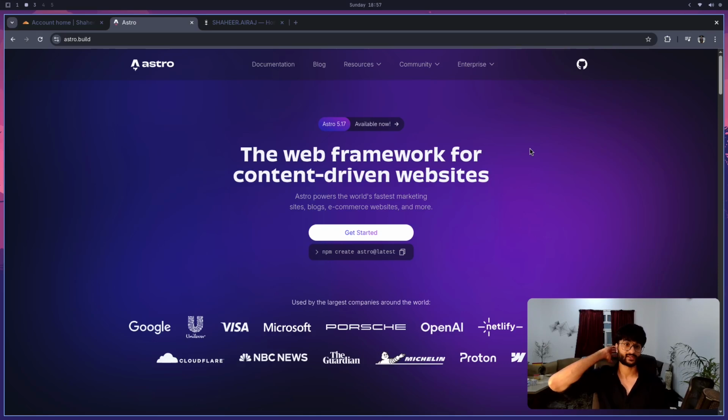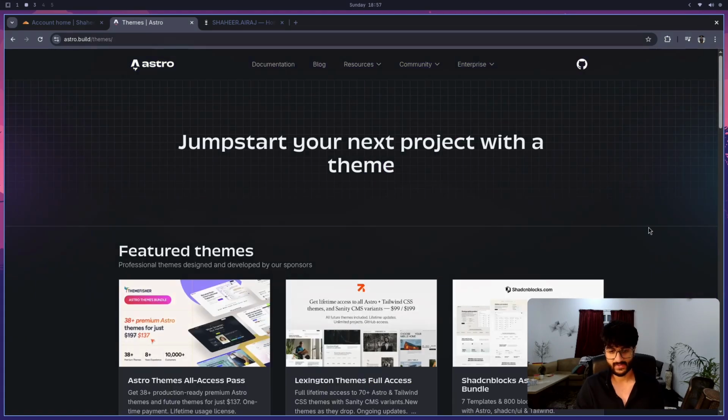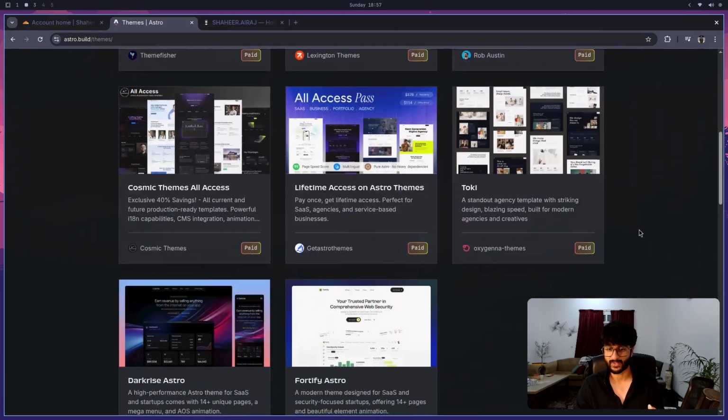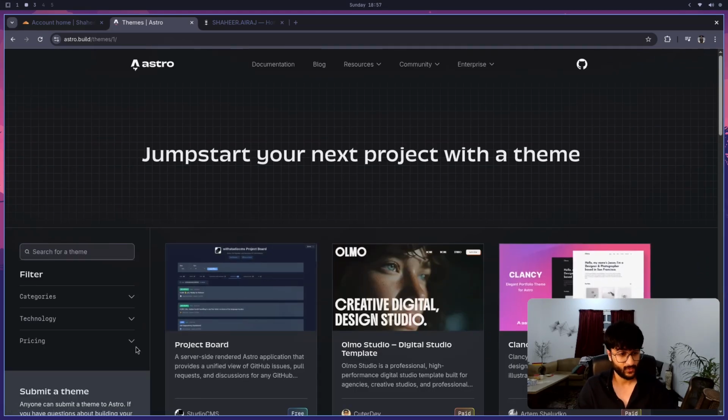Astro is a particular framework that abstracts a lot of the concepts away, and you don't have to think about the templating. You don't have to think about the positioning of the design, layout, all these things. You have themes that you can look up. If I go to resources and then themes, people have built ready-made themes that you can just go ahead and use. I'm going to use a free one because a lot of them are actually paid.